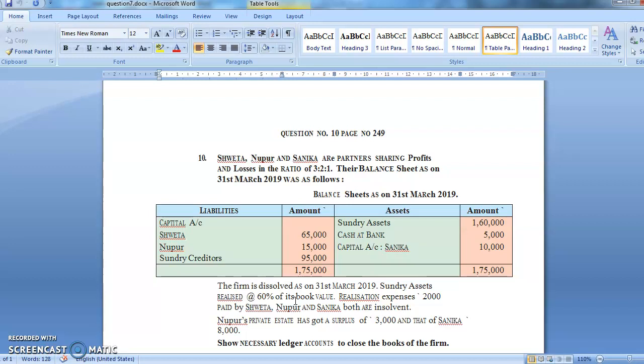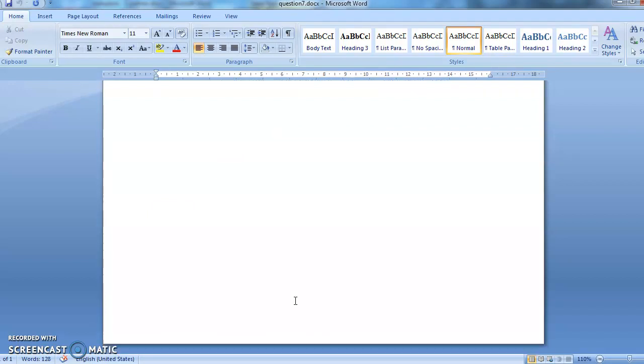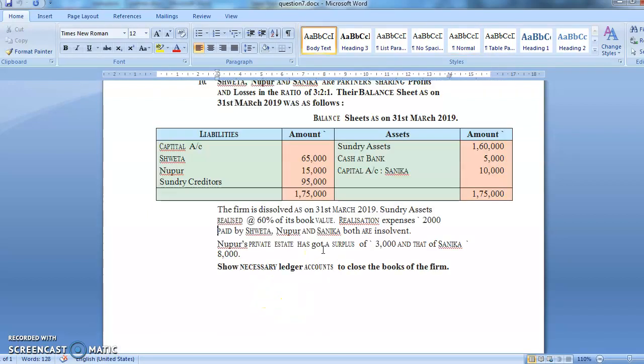So when money comes into the business, what is the entry? Bank account debit to Nupur's capital account and to Sanika's capital account. Yes, so we are going to write the entry.